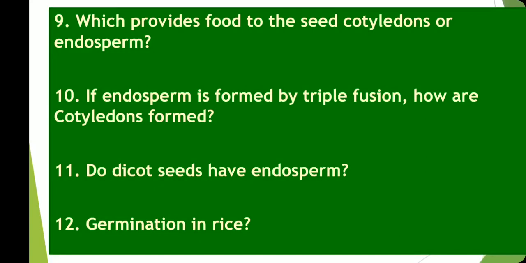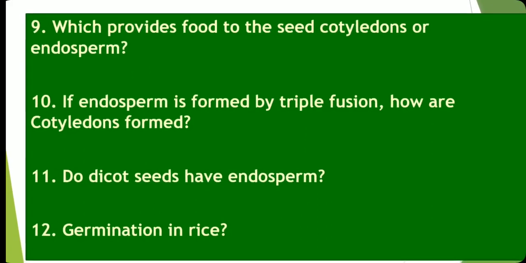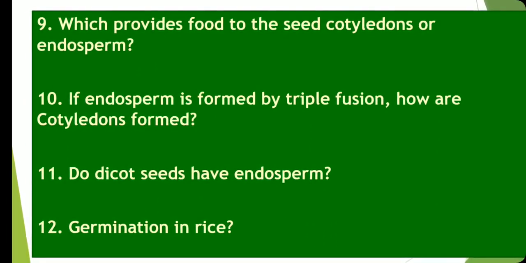In some of them the endosperm is present and is not used up in the early stages, so dicots have endosperm, and sometimes this endosperm is fused with the cotyledon and is not easy to separate.